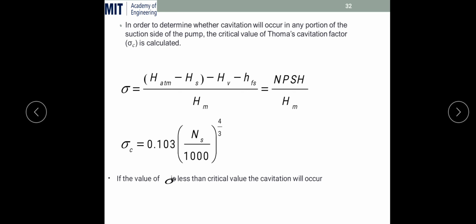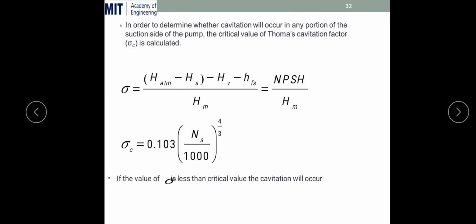So in order to determine whether cavitation will occur in any portion or the suction side of the pump, the critical value of the Thoma cavitation factor is used. Remember, this is the critical value. This Thoma cavitation factor is an empirical formula. It can be given as 0.103 into (specific speed Ns upon 1000) raised to 4 by 3, or it can also be given in terms of NPSH and manometric head, as a ratio of NPSH and manometric head.